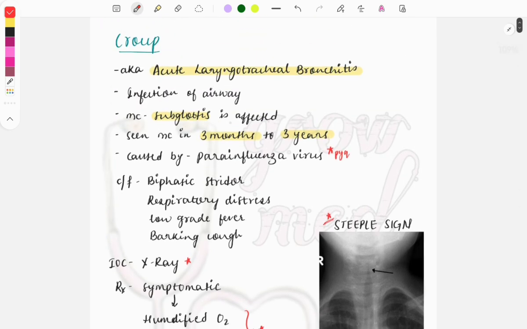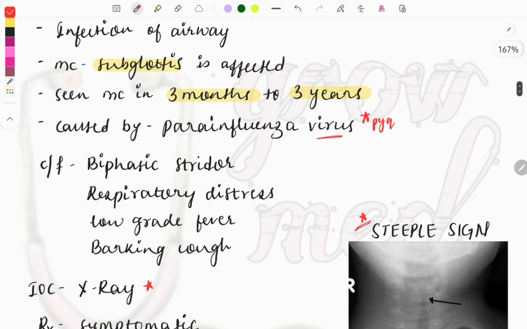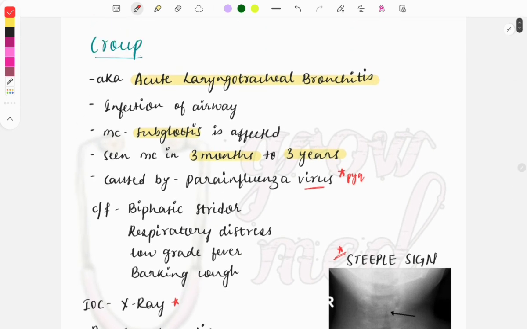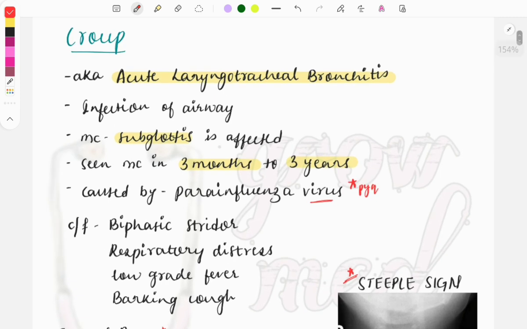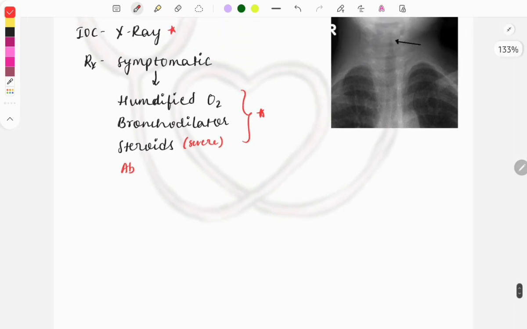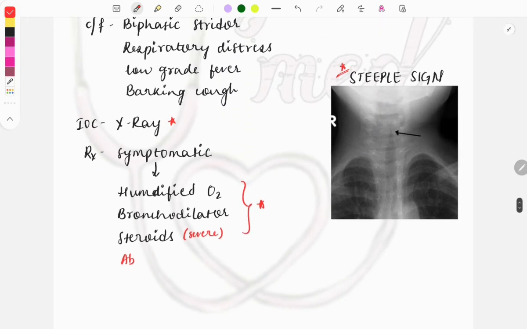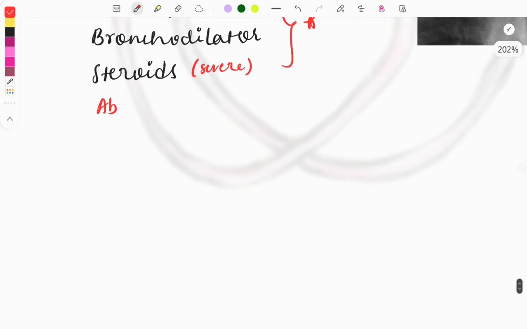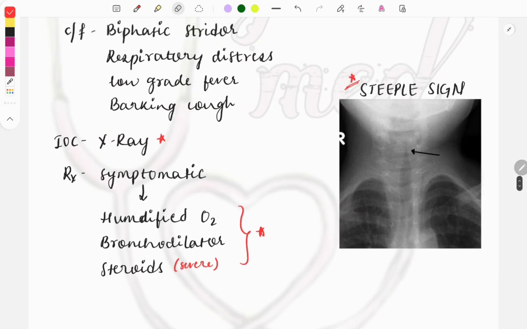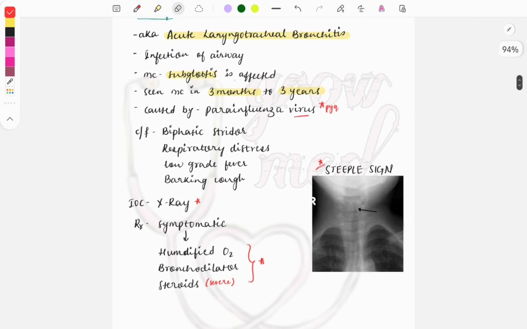Okay, so it is not a bacterial infection, it is a viral infection. Do remember this one, because sometimes it is very confusing. Most of the things are caused by bacteria, right? So we tend to think that most of them are caused by bacteria. So this is a viral infection, and antibiotics are not given in case of this one. Okay, so just remember this one. This is a very important point, because it is there in our mind, right? Whenever we think of any infections, we tend to give antibiotics. So antibiotics do not work for viral infection. Antibiotics, bacterial drugs mostly work for bacteria. So this is one important thing which you must remember.